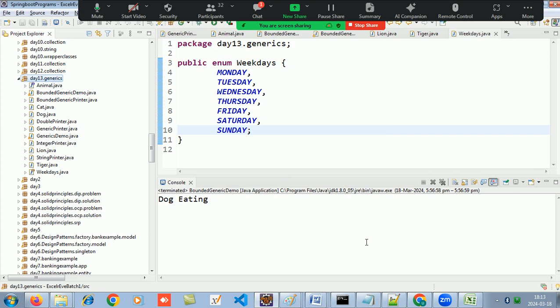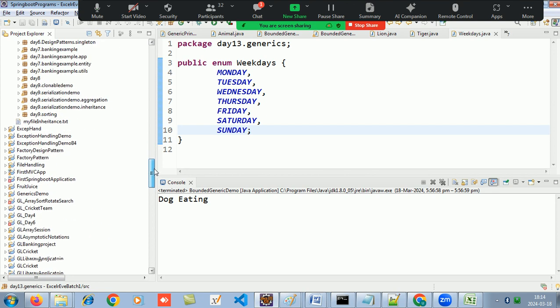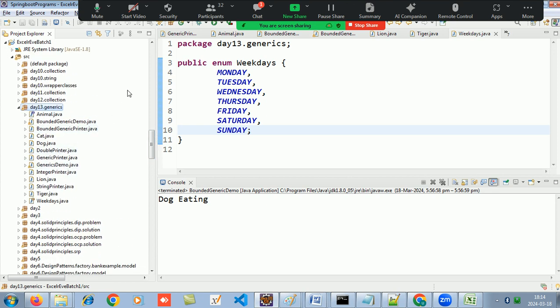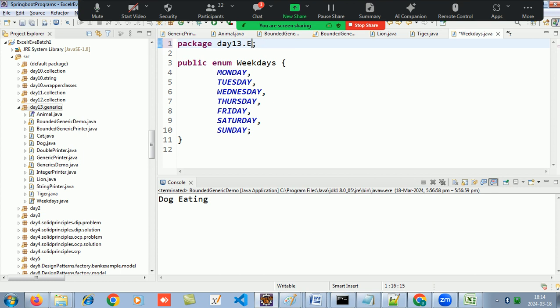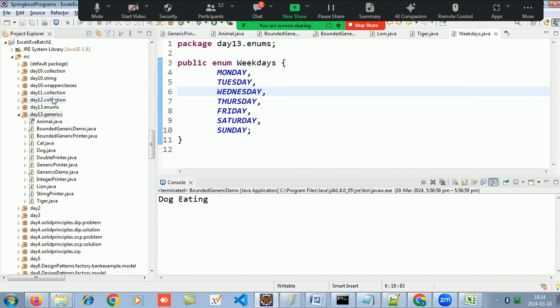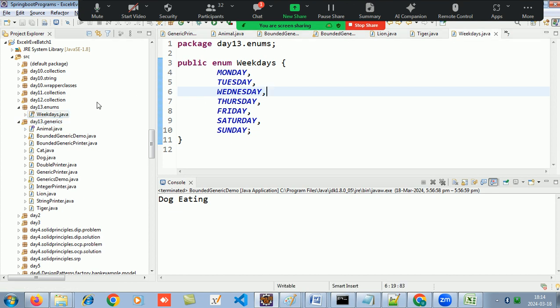No, don't go into generics. Let's go into, where did I make a package of enum? I didn't make a package. Okay, I directly made a class. See, I made a package over day 13 generics. Okay, I'll put it in enum. Okay, so now let's create a package. So a package is made by enums. Right? Okay, and I have an enum weekday.